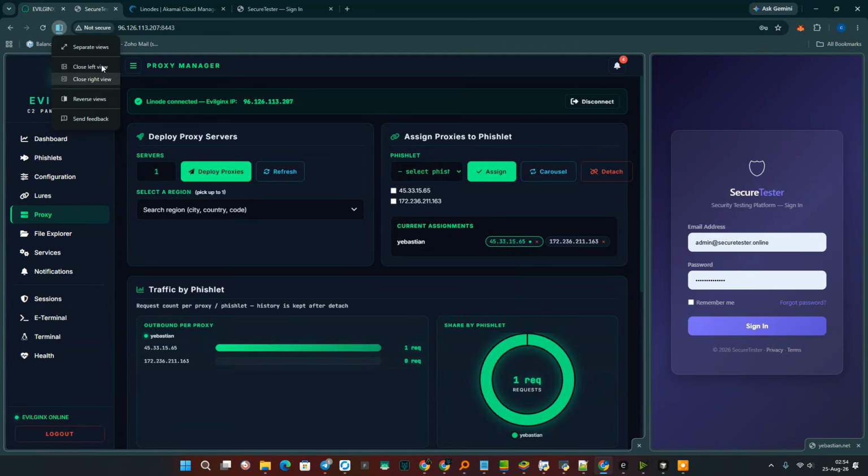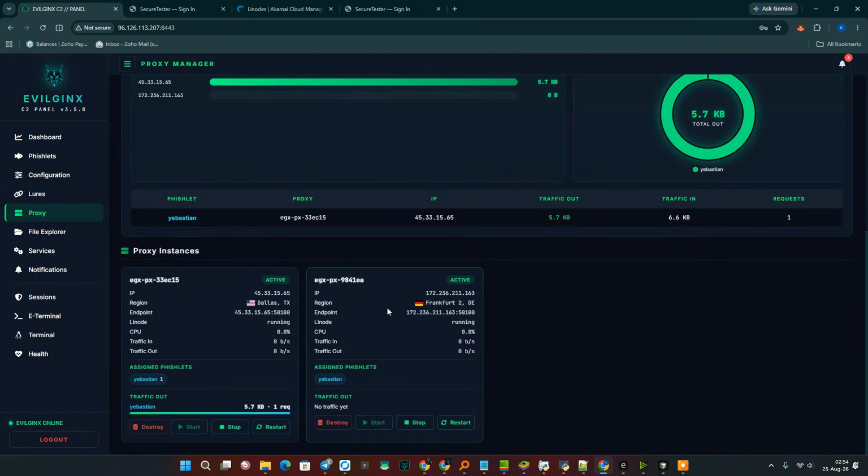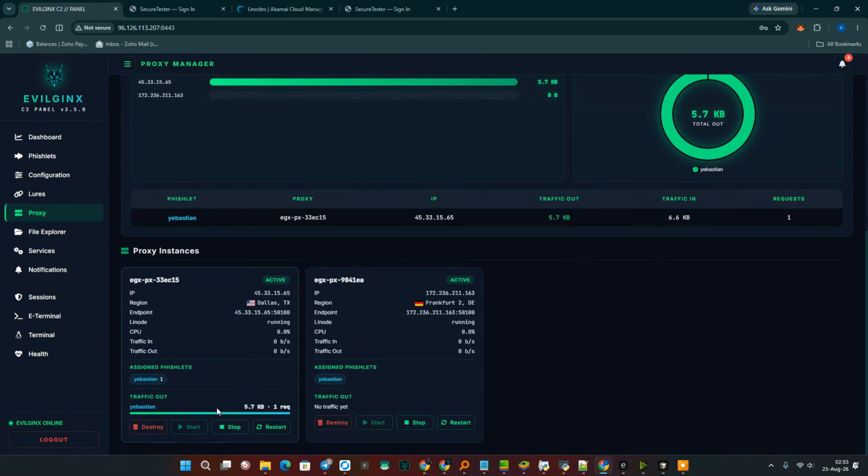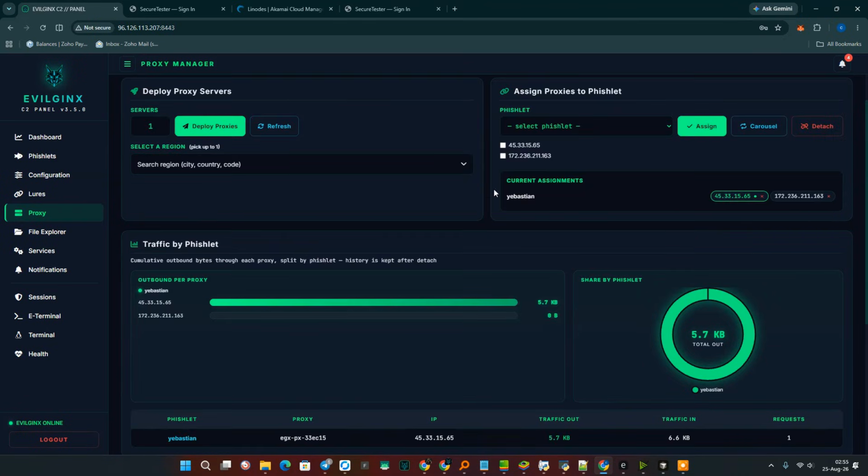Let me show you something else. There are these cards at the bottom. Detailed information with detailed specifics. Besides all of this being displayed in this bar and in the chart, it is displayed here. Here, a phishlet attached to each IP address is displayed. It can be the same one or different ones. And the traffic is shown. That is, the selected IP addresses can be attached to all other phishlets as well.